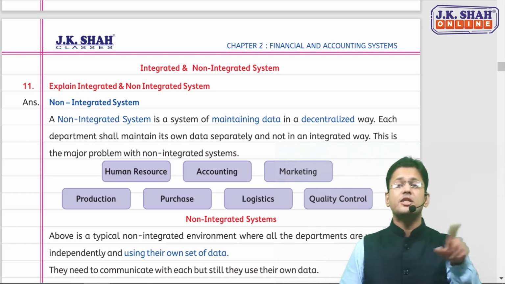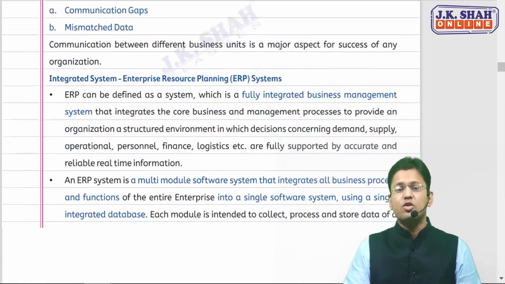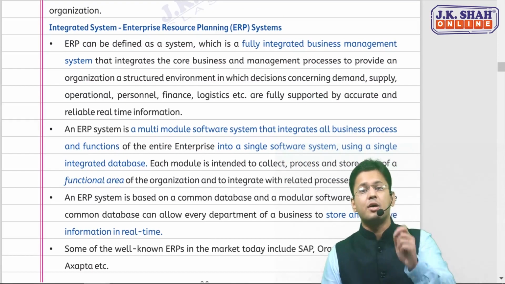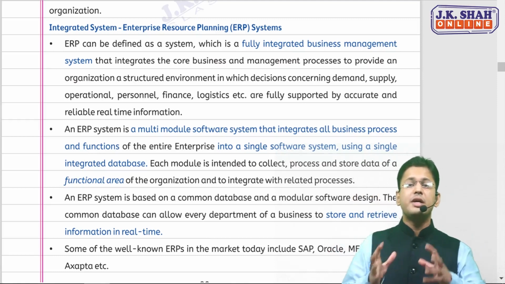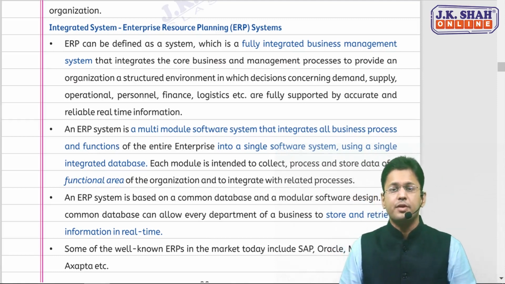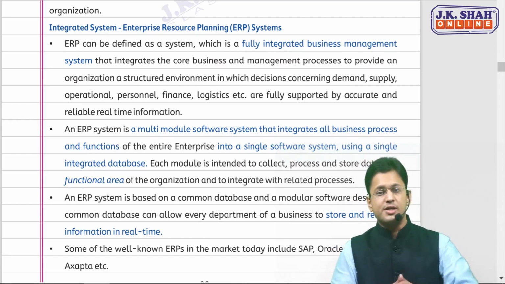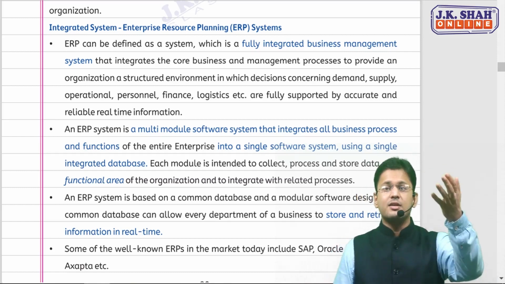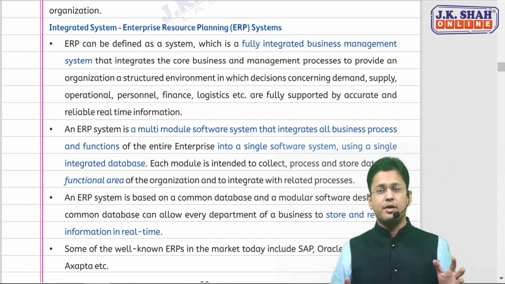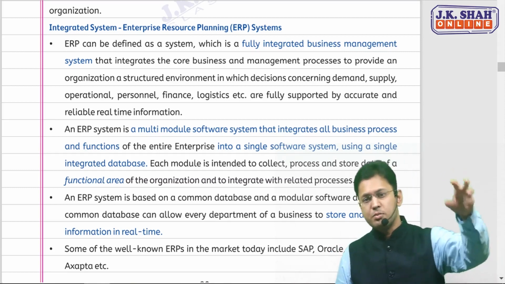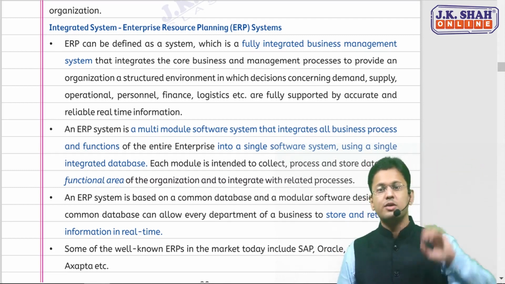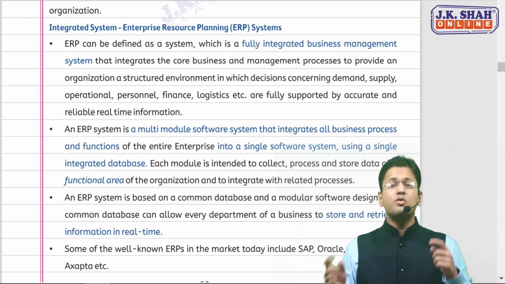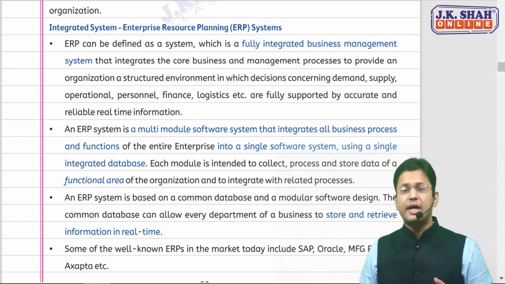So the integration of all this data has arisen, and that concept is known as ERP. So we're beginning ERP, the major topic of this chapter. Let us begin with it. First of all, let me explain what ERP is. Earlier, as I said, the data was maintained in a decentralized manner. The purchase department was maintaining its own data on its own local server. The sales department was maintaining its own data on its local server. So there was a problem of coordination. There was a communication gap. There was a mismatch.